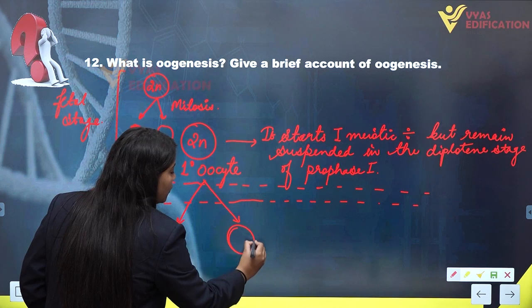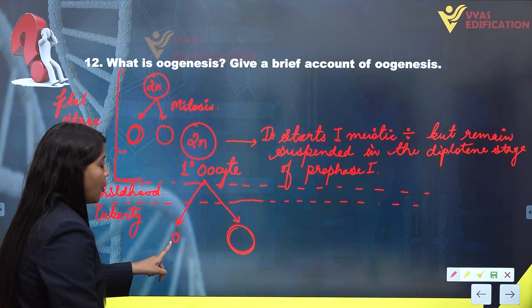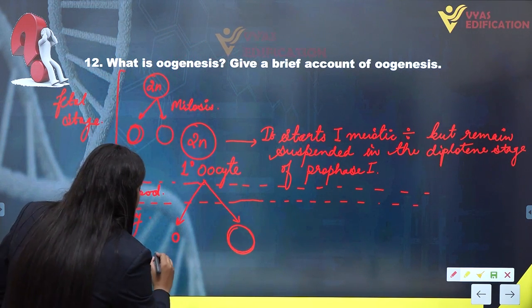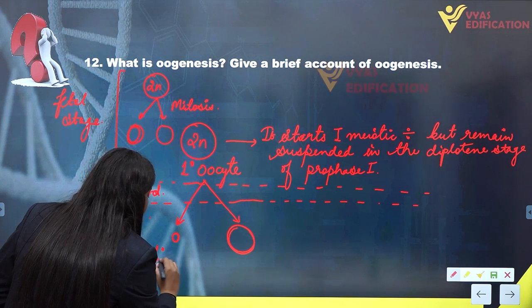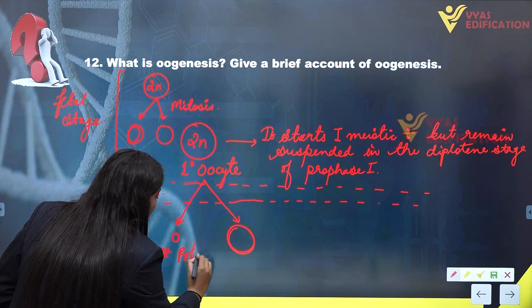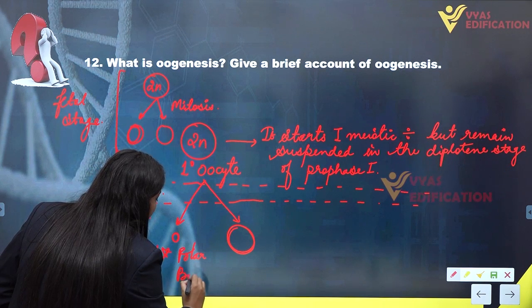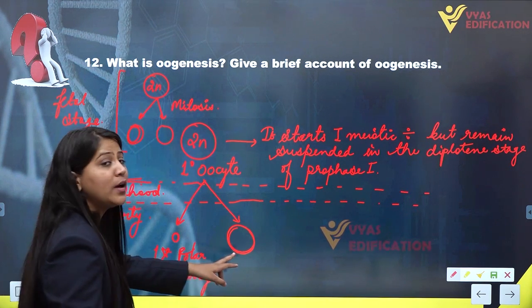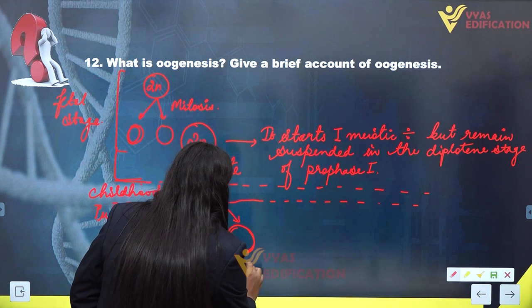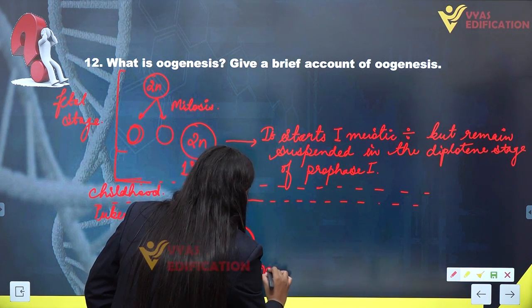This smaller cell is known as the first polar body, and the bigger cell is the secondary oocyte.